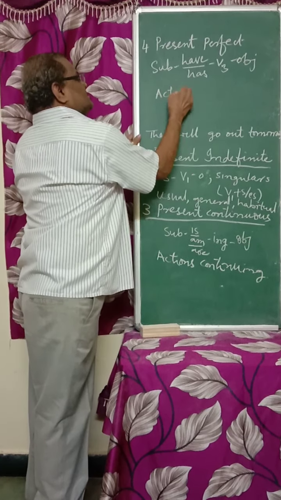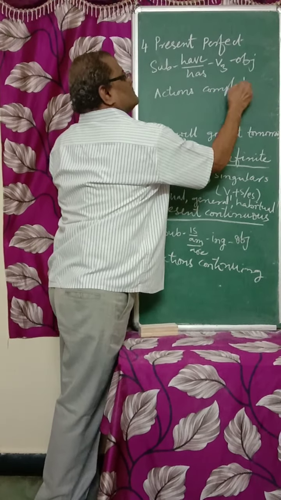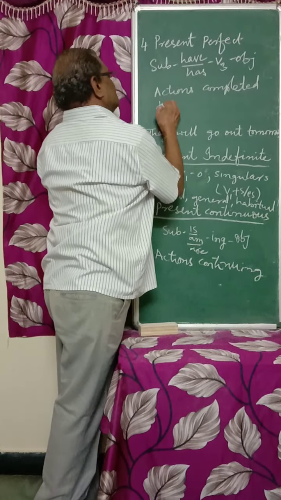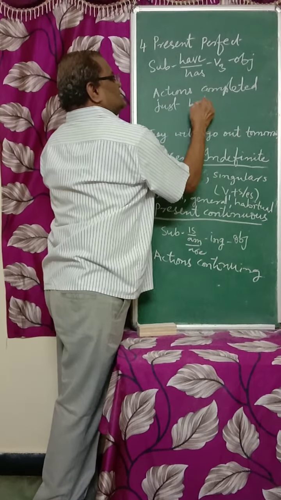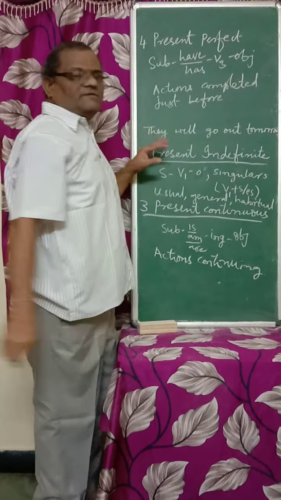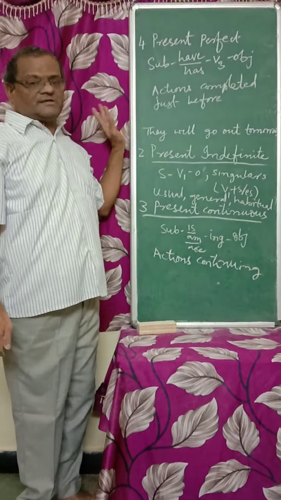Actions completed just before. Just before what are the works completed, for that only, then only we have to use present perfect tense.